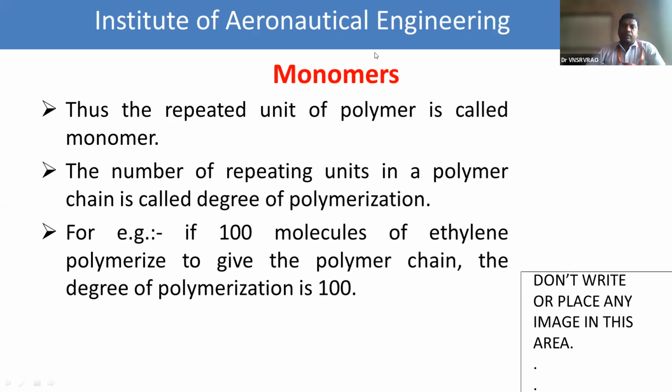For example, if 100 molecules of the ethylene monomer undergo addition polymerization to give a polymer chain, then the degree of polymerization represents the total number of the molecules involved in the polymerization. So 100 molecules of ethylene are involved. So the degree of polymerization, small n, is equal to 100. This is about the monomers and degree of polymerization.